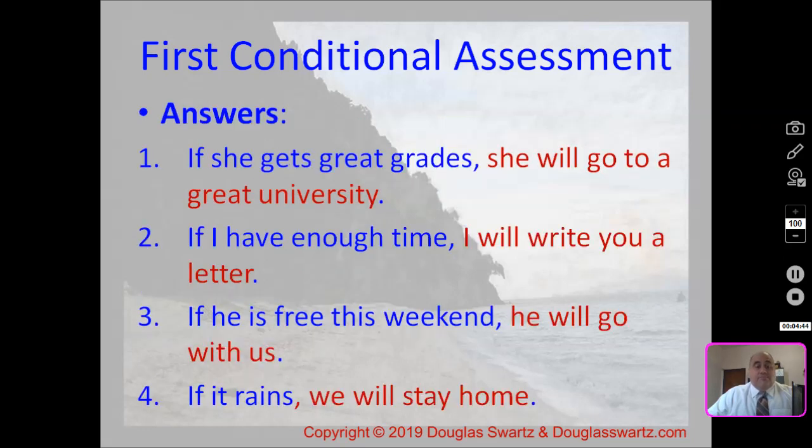Okay, let's see how you did. The answers: if she gets great grades, she will go to a great university. This is first conditional. The condition: if she gets great grades. The result: she will go to a great university. Number 2, if I have enough time, I will write you a letter. Number 3, if he is free this weekend, he will go with us. So if he is free this weekend is the condition. The result, he will go with us. And lastly, if it rains, we will stay home.